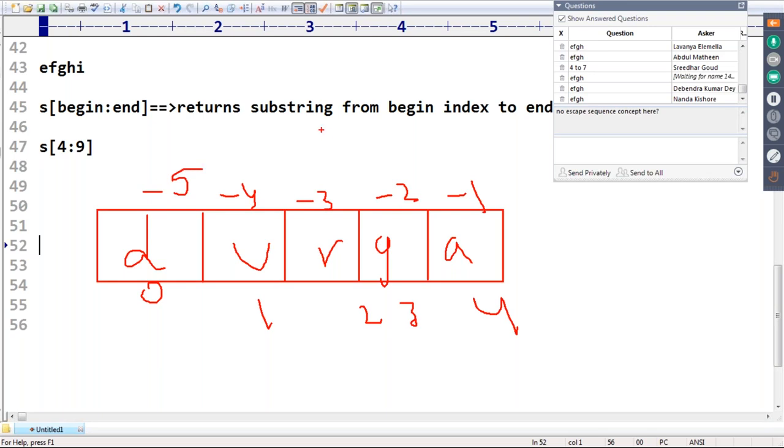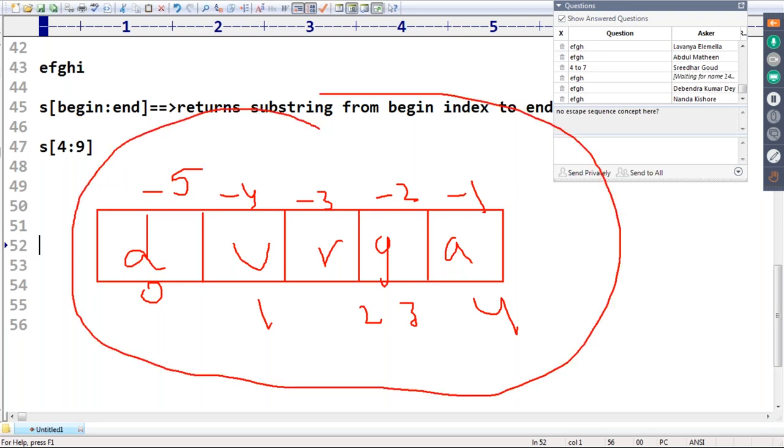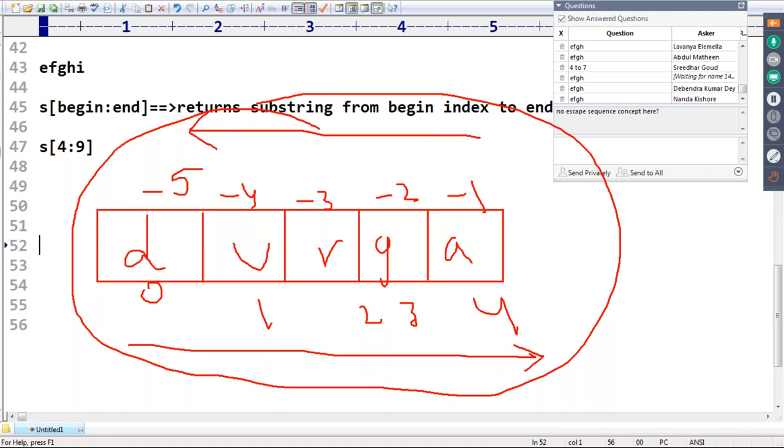Python supports both the positive and the negative indexes. Positive index means left to right, forward direction. Negative index means right to left, backward direction. Clear, right? Are you able to understand?